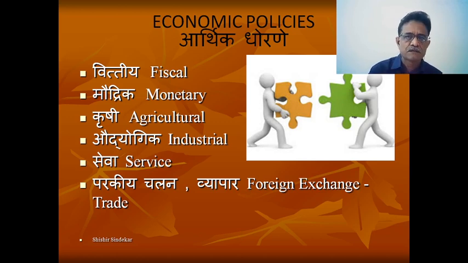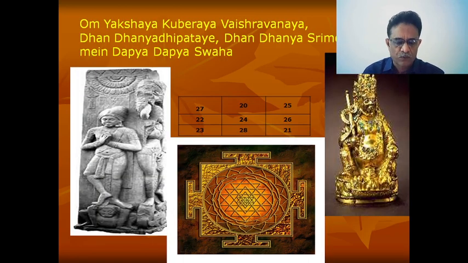Along with that, there are agricultural policies, industrial policy, and policies for service sectors. Every sector needs a separate policy. Along with foreign exchange and foreign trade, these policies may help us to achieve higher economic growth rates. So in this way we have different policies, and today we are mostly interested in monetary policy. This was the introductory part, or background, of what we want to achieve.